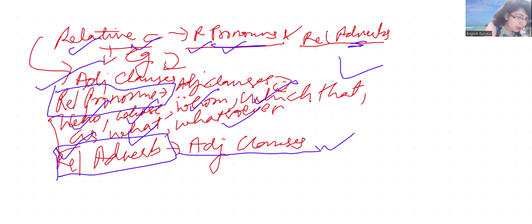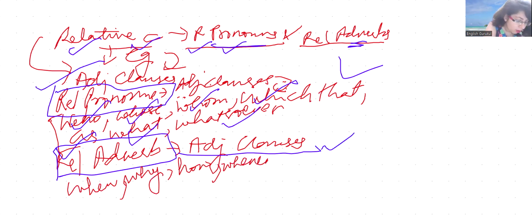So examples being when, why, how, whenever, where, wherever, right?